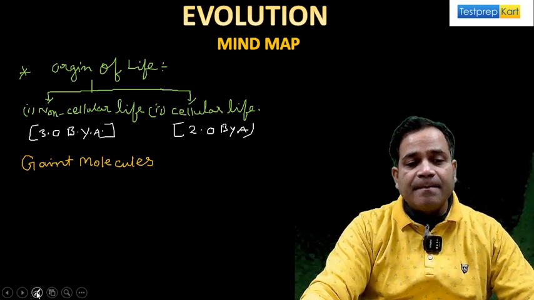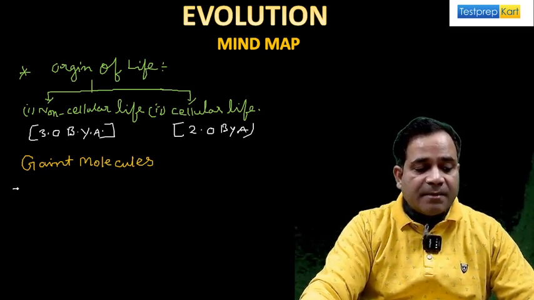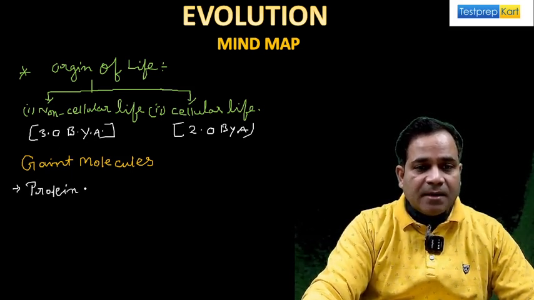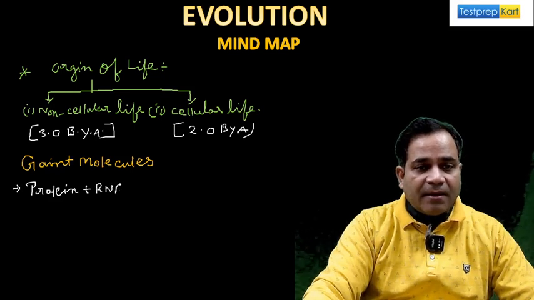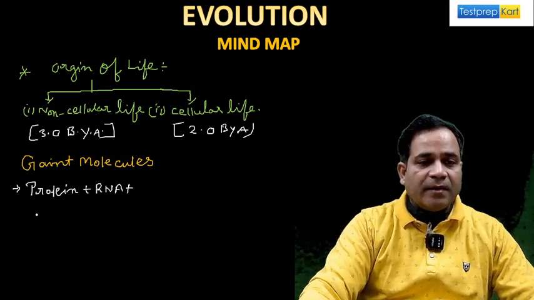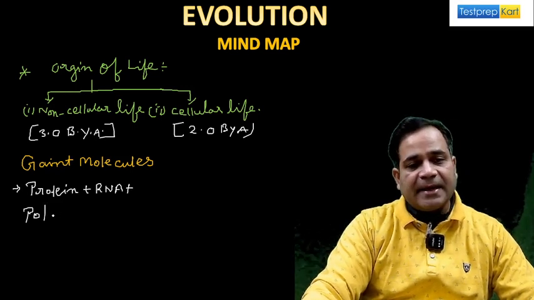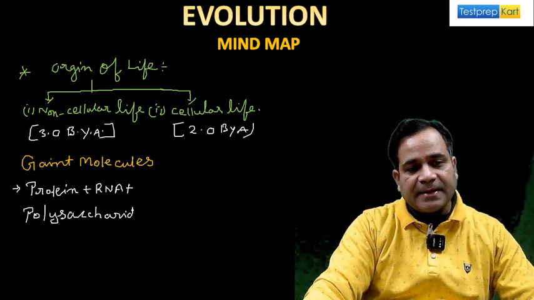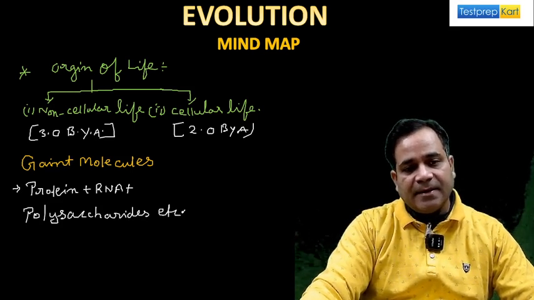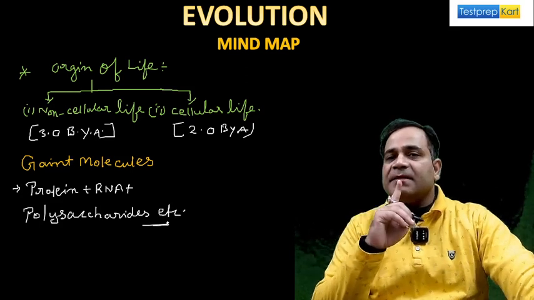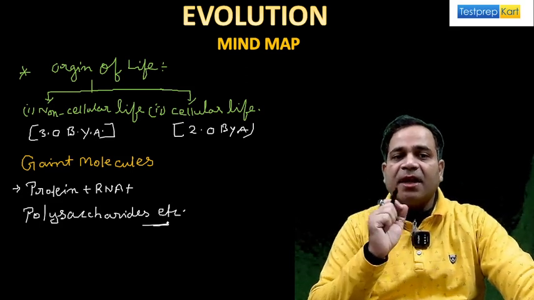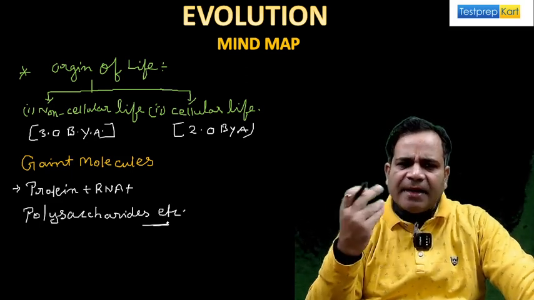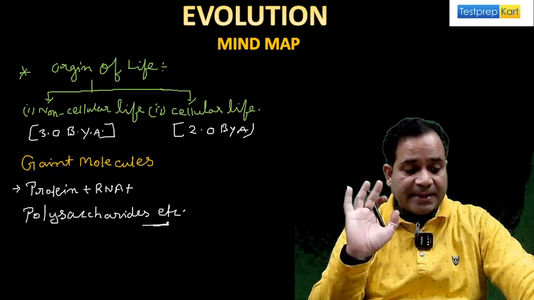It is made up of protein, along with RNA, ribonucleic acid, along with polysaccharides, my dear, etc. Is the thing clear? This giant molecule is made up of proteins, RNA, ribonucleic acid, and polysaccharides, etc.